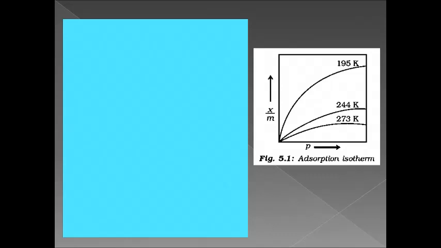Now you can see a graph which is named as adsorption isotherm or Freundlich adsorption isotherm. What is there on the x and y axis? Pressure is there, with x/m. x/m is the gas adsorbed on the adsorbent.